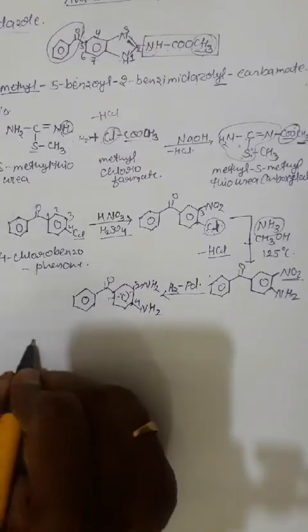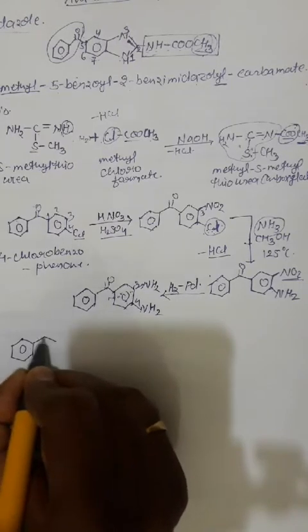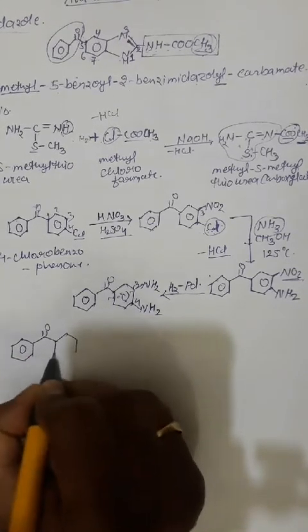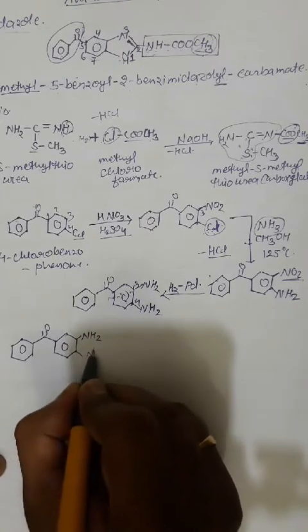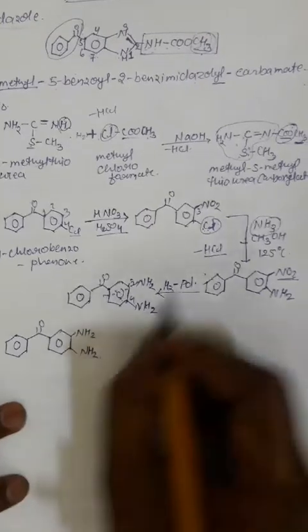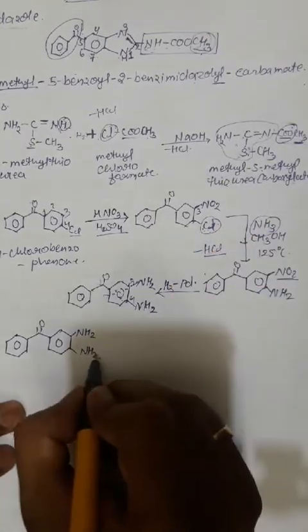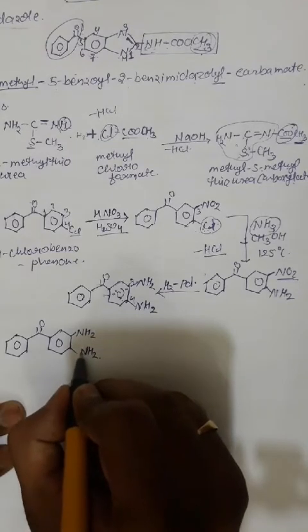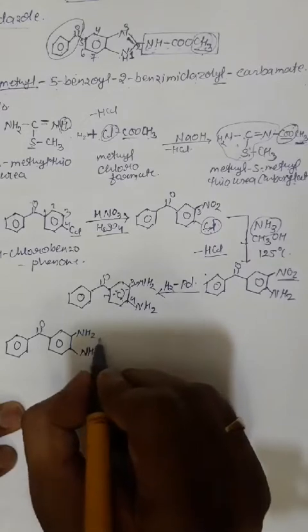So let's take the synthesis. So here we have diamino benzophenone. This is diamino benzophenone from the second, and here we have methyl S-methyl thiourea carboxylate. So let's write the structure of this one in a reactive mode.